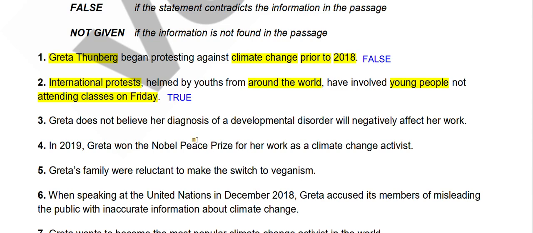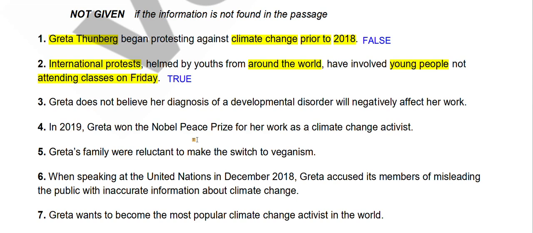Moving forward to the third question. Greta does not believe her diagnosis of a developmental disorder will negatively affect her work.